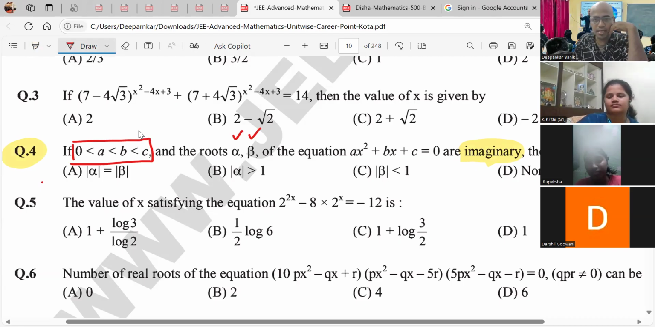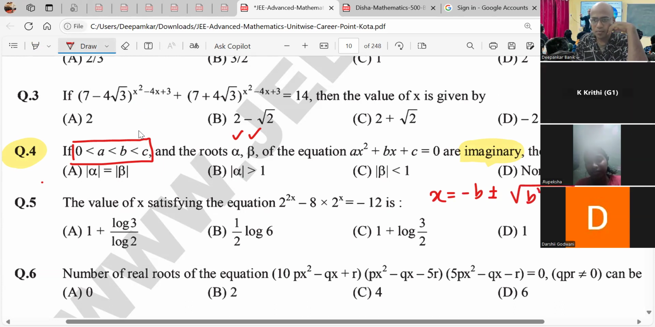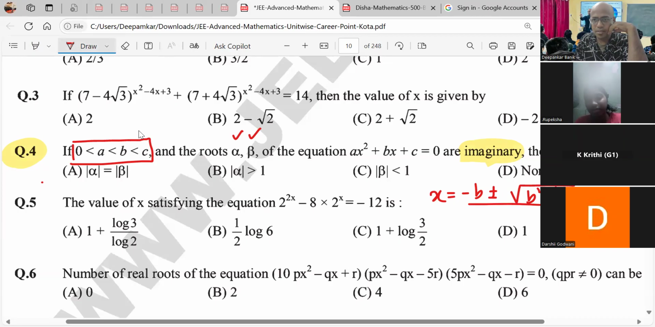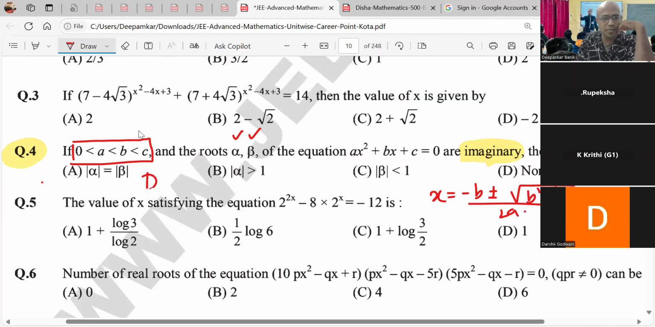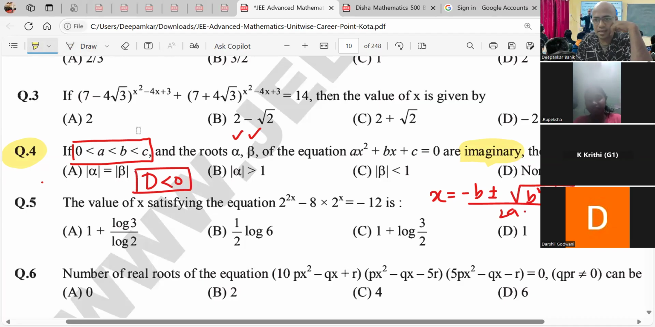So what is x basically, if you remember? X is minus b plus minus under root of b square minus 4ac, by 2a. Now try to understand, if a is less than b is less than c, what I found is that the roots are imaginary. That means the discriminant is less than 0. Who is that discriminant? This inside part is the discriminant. Agreed or not? Yes or no? Yes, sir.